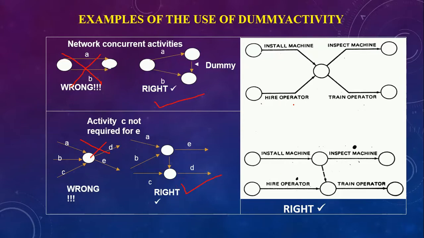If you come across such network diagrams, this is not the right way, this is the right way, where you can see the dummy activity also. This is the dummy activity. Some dos and don'ts regarding the use of dummy activities: this is the right way, not this, and this is the right way.